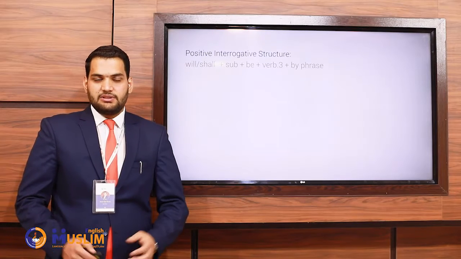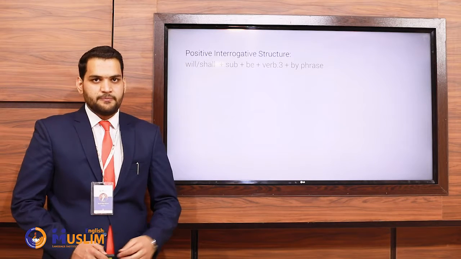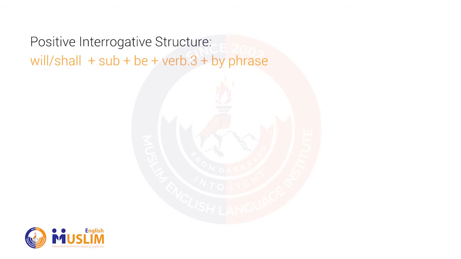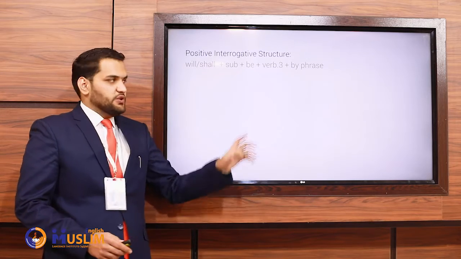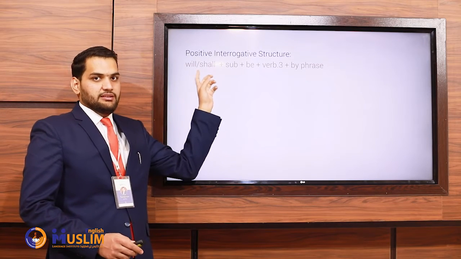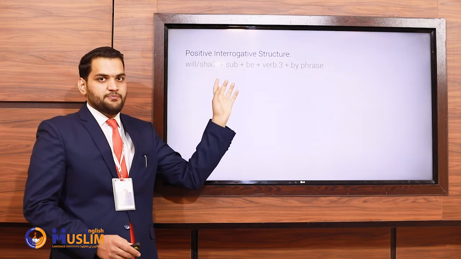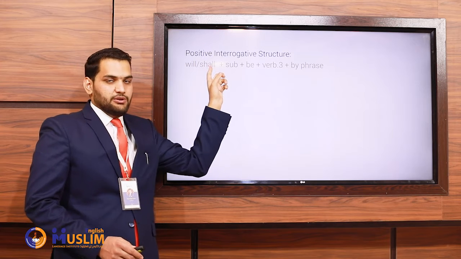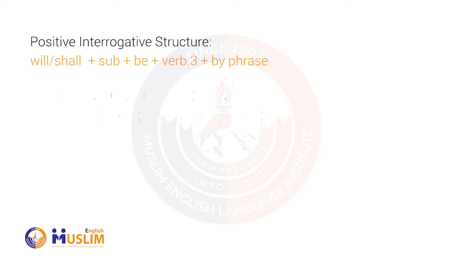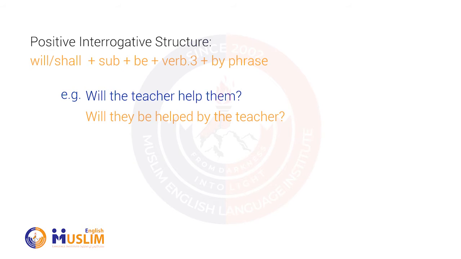Now let's talk about the positive interrogative structure. Will or shall plus subject plus be plus verb 3 plus by phrase. So in the positive interrogative structure, you just need to use will or shall at the beginning of the sentence. Do not forget that you don't need to use be with will or shall in this case. For example, will the teacher help them? Will they be helped by the teacher?